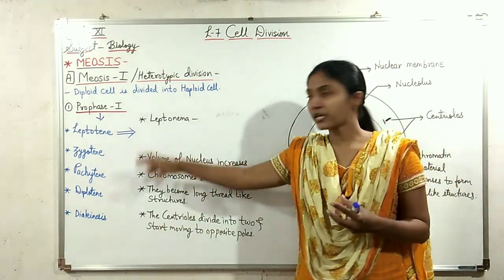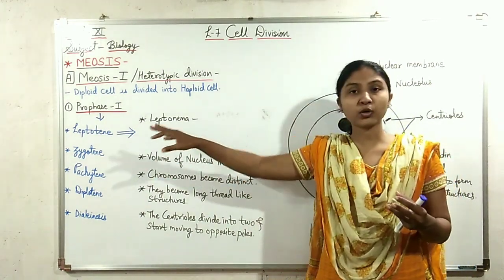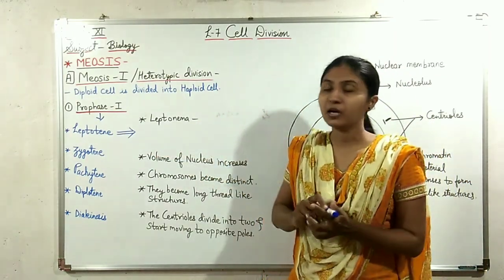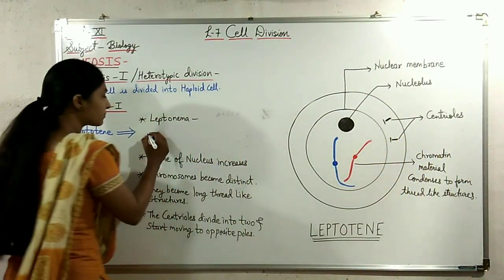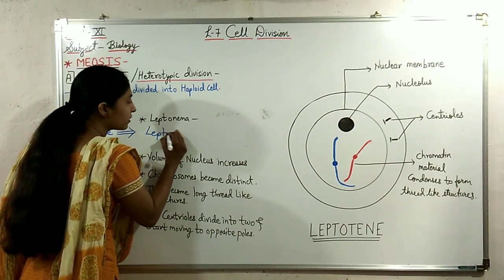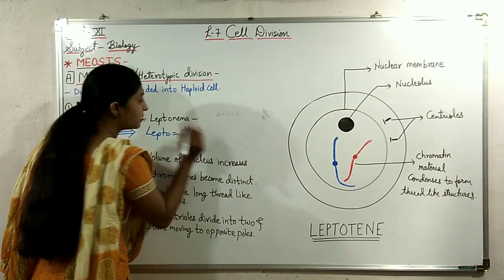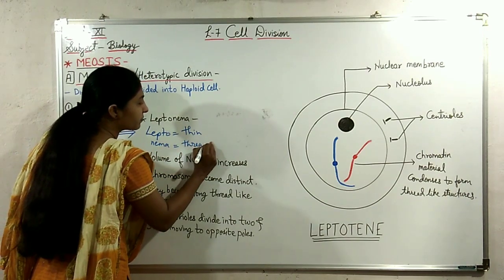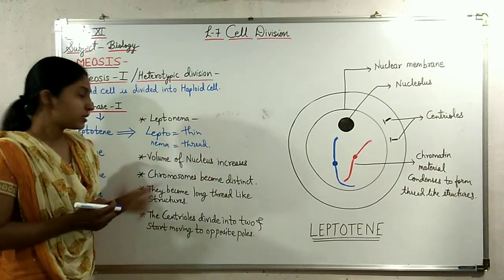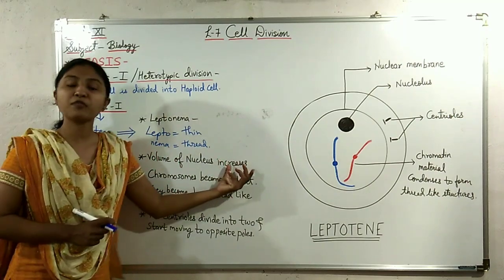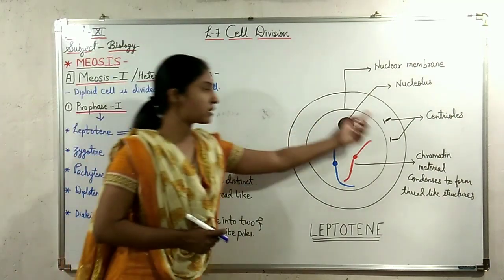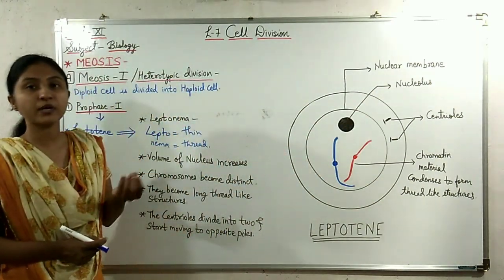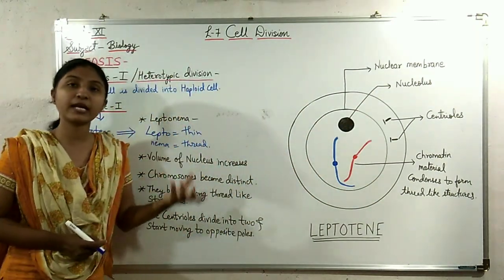As we study these stages, let us look at leptotene first. Leptotene is also called leptonema. Lepto means thin and nema means thread. In this stage, the volume of the nucleus increases. The nucleus becomes enlarged.